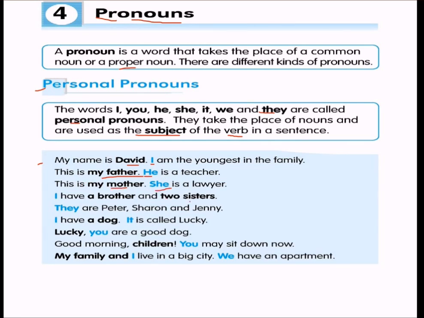I have a brother and two sisters. I means I am referring to myself. So this is a pronoun for me. They are Peter, Sharon, and Jenny. They means they are they. This word is for these three people. So they is a pronoun.